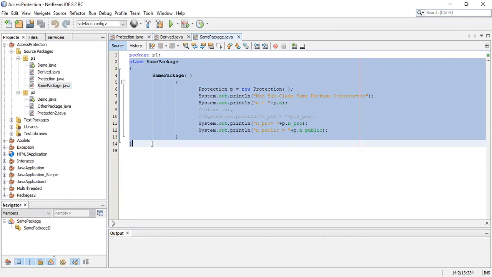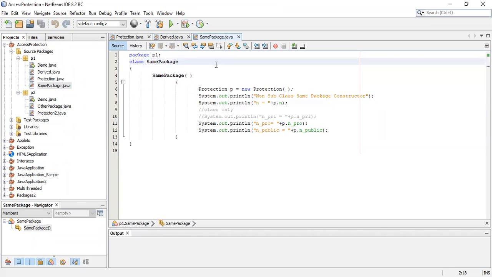You just look at this code. I have not written SamePackage extends Protection, or extends Derived, or extends Demo. I have not used any other class for this class. That means this class is not a subclass. First point, this class is not a subclass, so we can say non-subclass. And it is present in the P1 folder only. So I can say non-subclass in the same package.